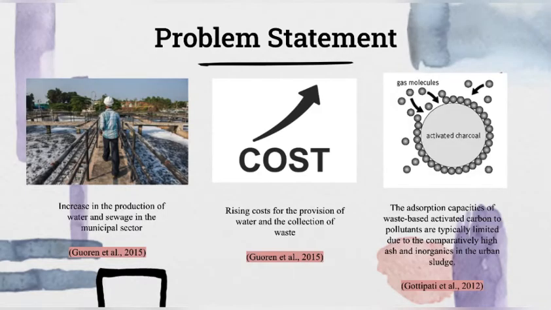As for the problem statement, increasing the degree of socio-economic growth as well as investment in water and sewage, including the construction and the modernization of sewage treatment plants, are the key factors influencing the increase in the production of water and sewage in the municipal sector, thereby increasing the amount of municipal sewage sludge produced. In exchange, rising costs for the provision of water and the collection of waste are significant factors restricting this trend. Nevertheless, the absorption capacity of waste-based activated carbon to pollutants is typically limited due to the comparatively high ash and inorganics in the urban sludge.